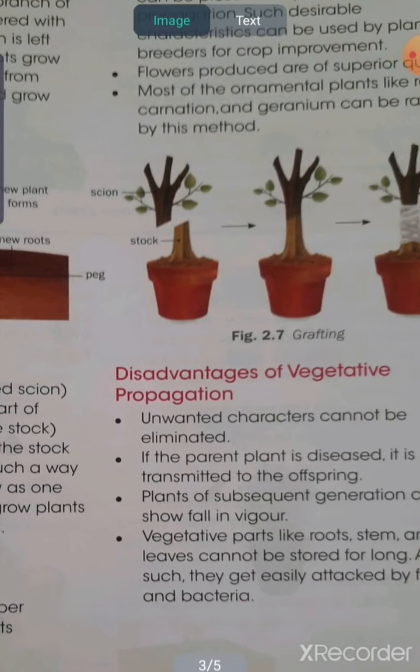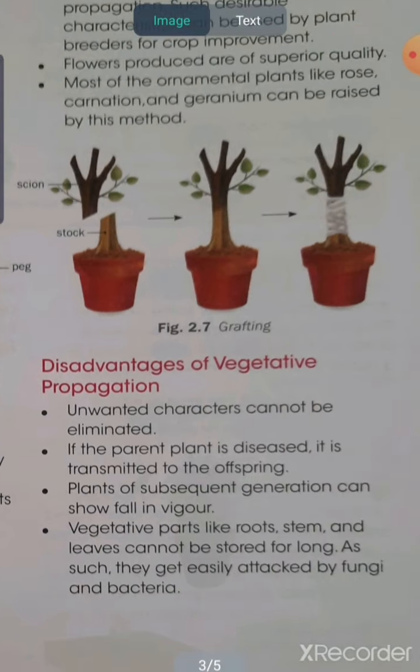If you see this diagram, you will understand: one rooted plant is there and another stem we have to attach or insert with that rooted plant. Both plants are tied together in such a way that they can join together and grow as one single plant.